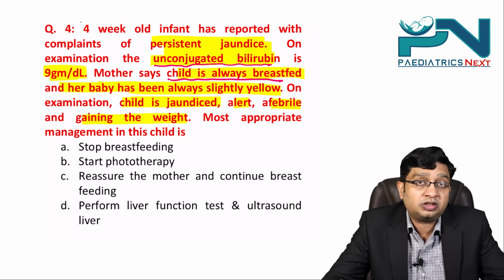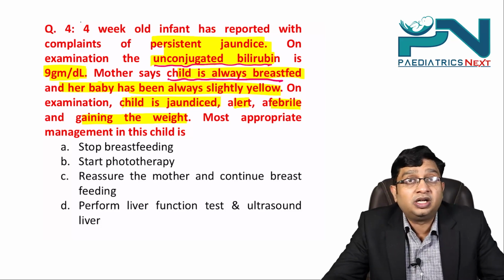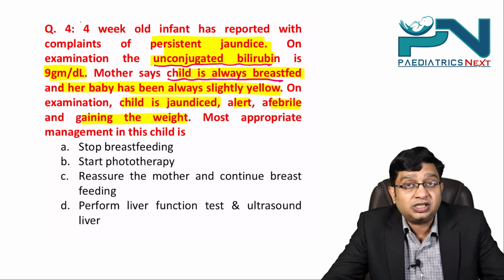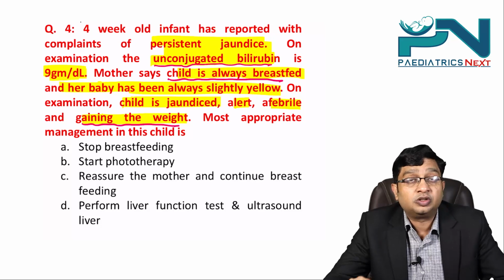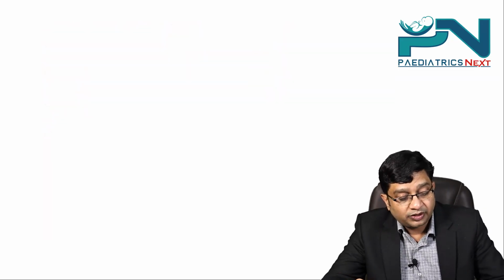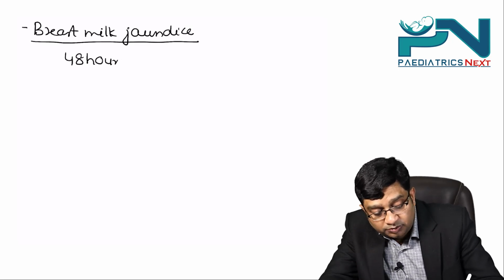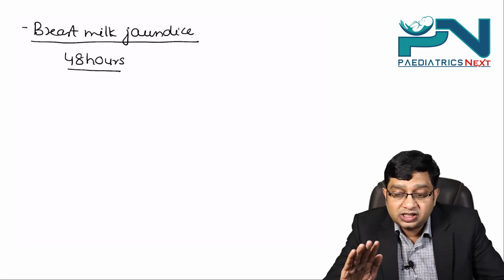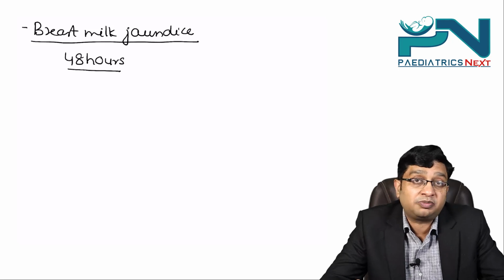Now, the common causes of increase in unconjugated bilirubin in a 4-week child can be, one, hypothyroidism. But in hypothyroidism, the common complaint is that the child is not gaining weight. There is failure to thrive. And here we are saying the child is gaining weight. So it most likely is a case of breast milk jaundice. And in breast milk jaundice, do we really stop the breastfeeds? We only stop the breastfeeds for 48 hours when there is a sharp decline in the bilirubin level and you make a diagnosis of breast milk jaundice.